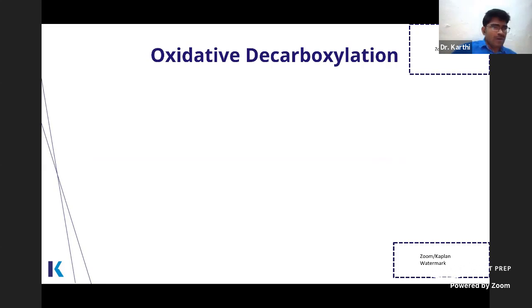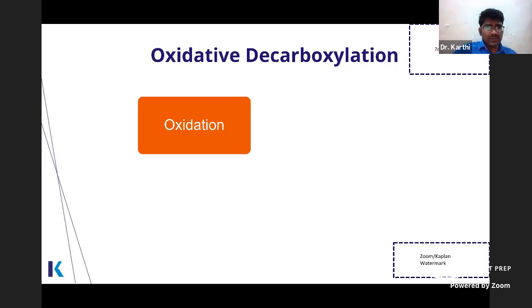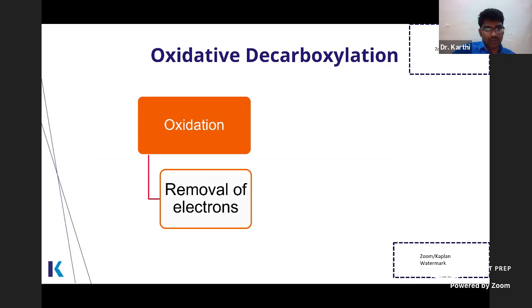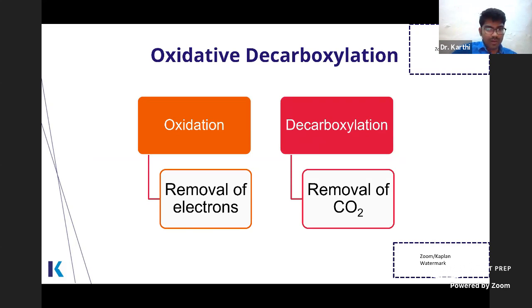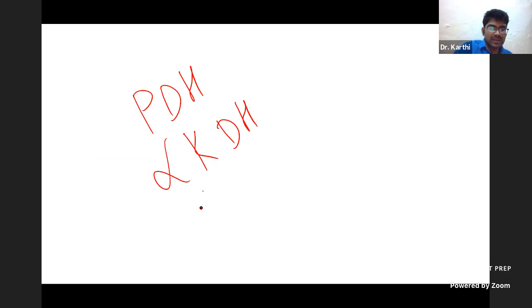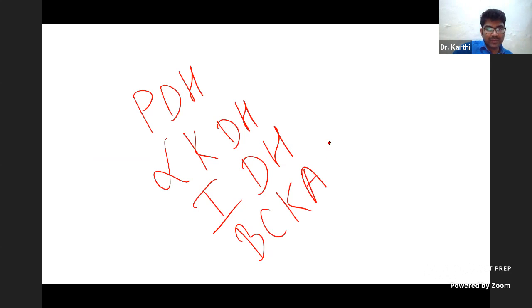Students confuse oxidative decarboxylation. See, what is oxidation? It is loss of electron, removal of electron. Decarboxylation is removal of carbon dioxide. Okay, so what are the oxidative decarboxylation reactions? Pyruvate dehydrogenase, alpha ketoglutarate dehydrogenase, isocitrate dehydrogenase, branched chain keto acid dehydrogenase.